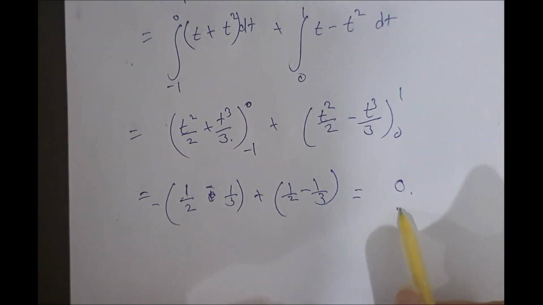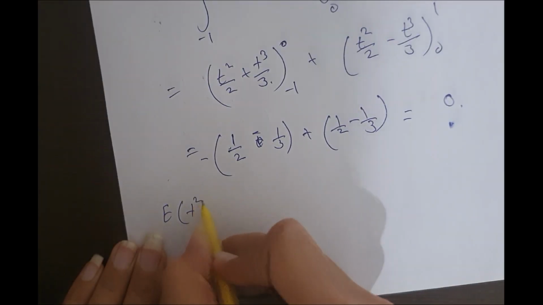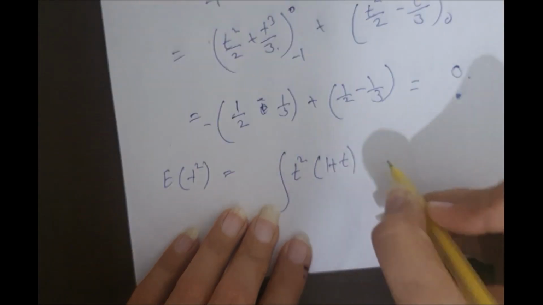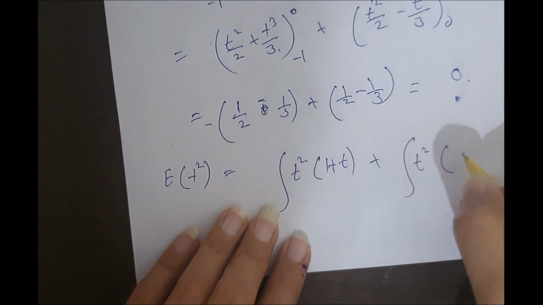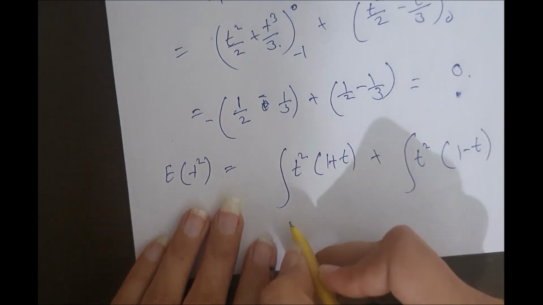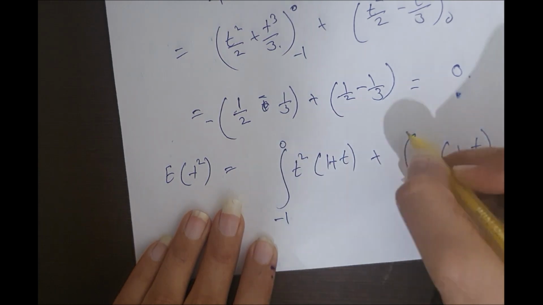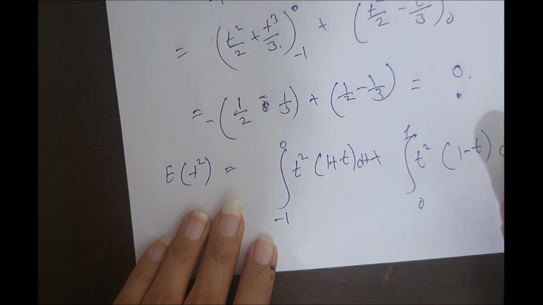The mean comes out to be 0. The function is this, put it here. This is a lengthy question. Limits are from -1 to 0, and from 0 to 1, t square f(t) dt.